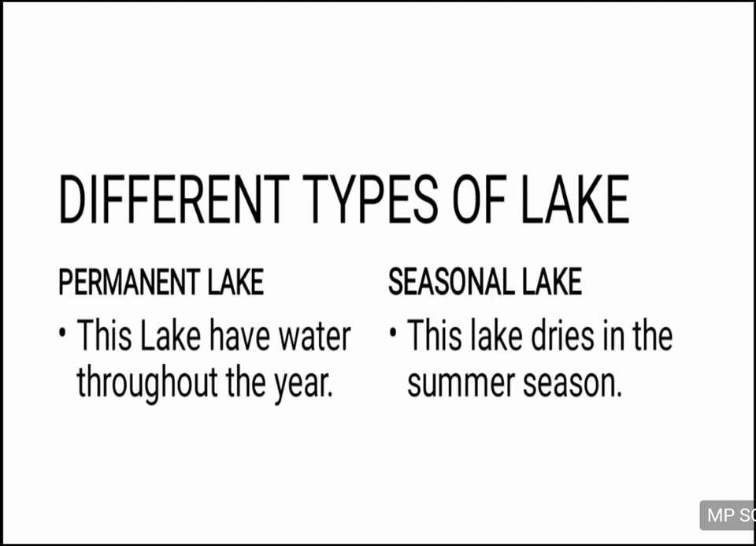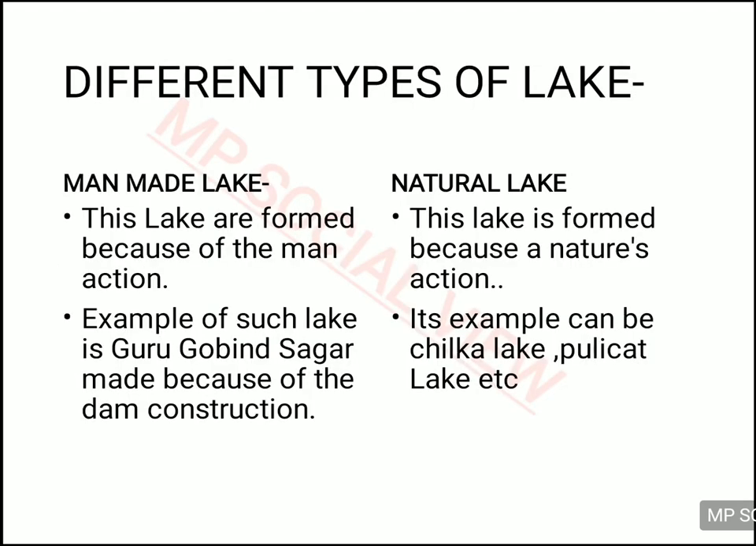Permanent lakes are those lakes which have water throughout the year, and seasonal lakes are those lakes which dry up in the summer season. They don't get water in the summer season and it dries up. Another type of classification of lake is man-made lake and natural lake. Man-made lakes are formed because of human action. Natural lakes are formed because of nature's action.